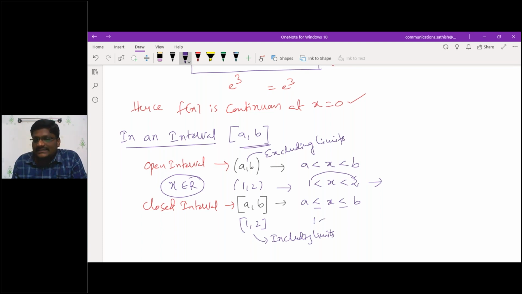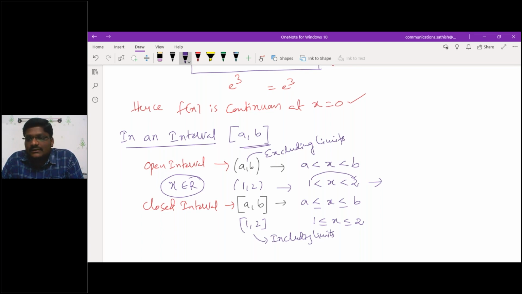Are you understanding what I'm saying? Here 1 is less than or equal to x is less than or equal to 2. In between this 1 and 2 also will be there, and you have to include 1 and 2 also. In between 1 and 2 you have to consider it, similarly 1 and 2 also have to be taken. Got my point?